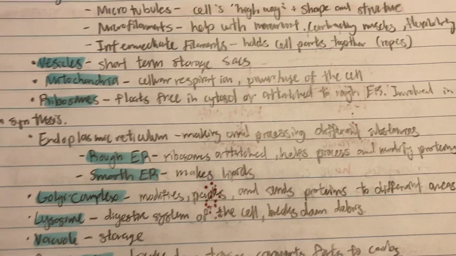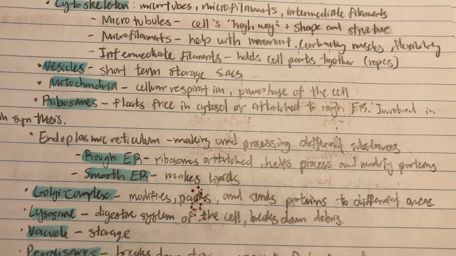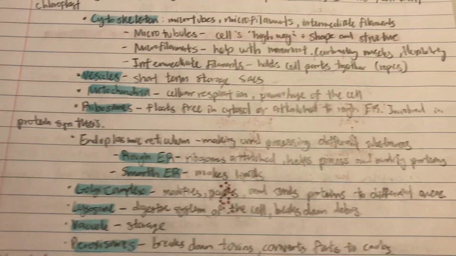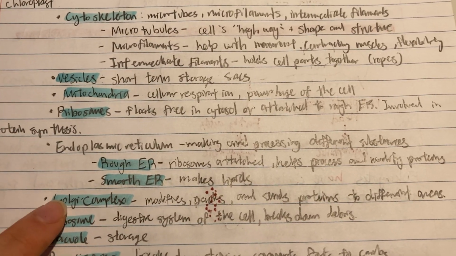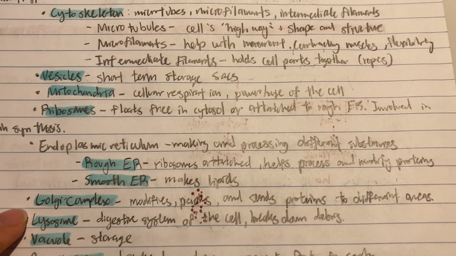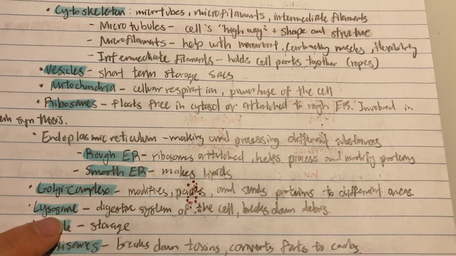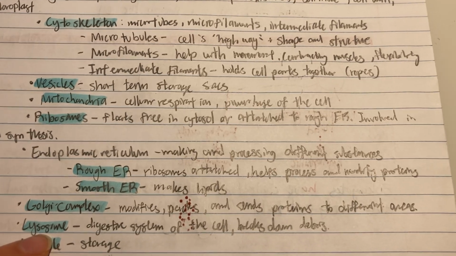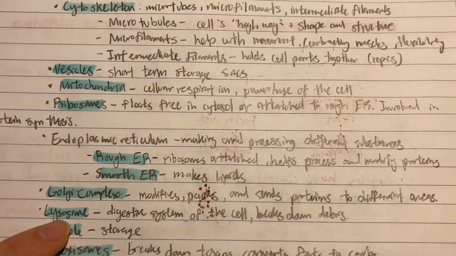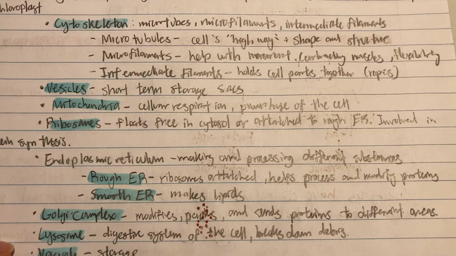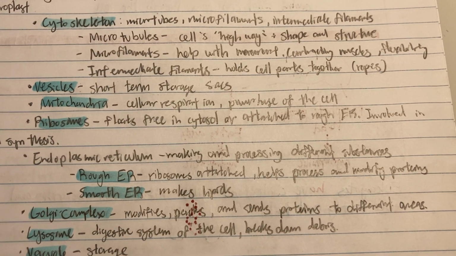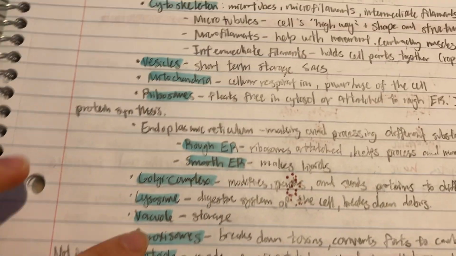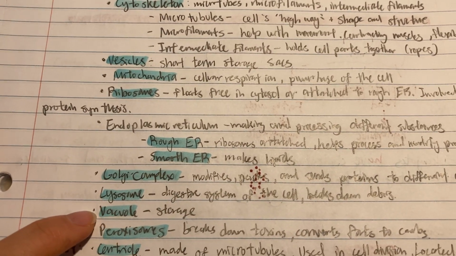Okay, our next organelle is called the Golgi complex. The Golgi complex modifies, packs, and sends proteins to different areas. So think of a post office. The Golgi complex is the post office of the cell. And then the lysosome. If you have K-Hall's PowerPoint, he calls it the suicide sac, but I feel like that's kind of complicated to know. A better metaphor for the lysosome is the digestive system of the cell, since it basically breaks down debris. And then the vacuole just stores everything.